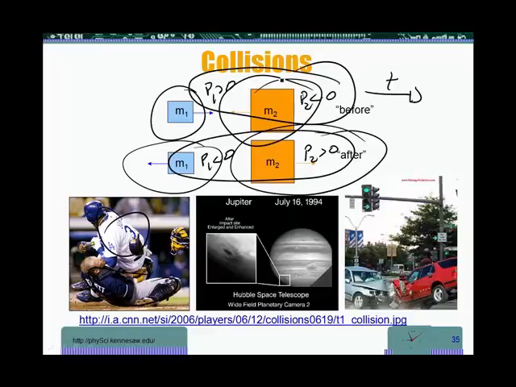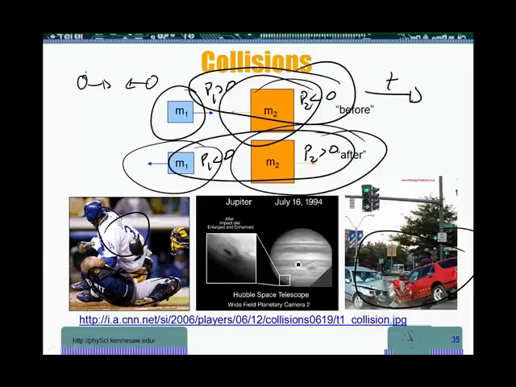It also happens between cars. So the momentum of this car plus the momentum of this car before the collision is equal to their momentum after the collision. If they had equal momenta moving in the opposite direction, equal in magnitude, then their overall momentum is 0. So if they hit and stop, that means their overall momentum is going to remain 0, since it starts at 0 to begin with.